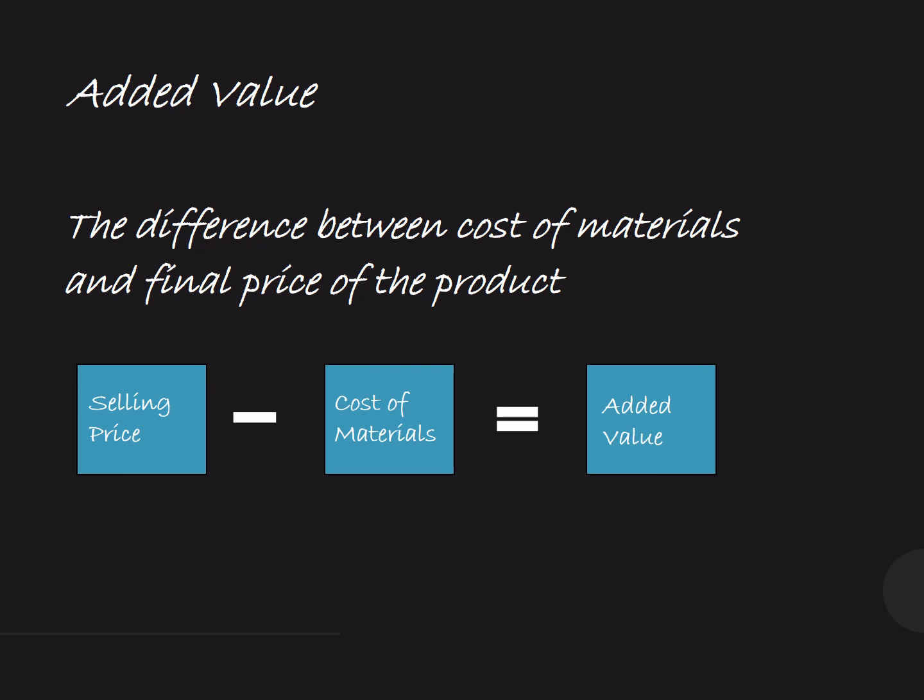So then there's a last concept, added value. Added value is the difference between the cost of materials and the final price of the product. As you can see in the equation, selling price, cost of materials, and added value. So there are 3 elements of this equation. We subtract the cost of materials or components of the product from its selling price, then we get the added value.